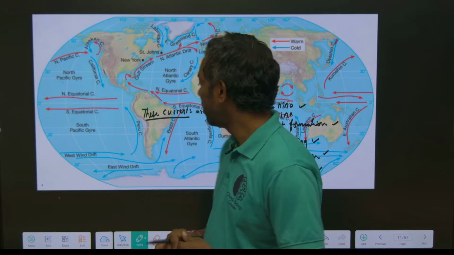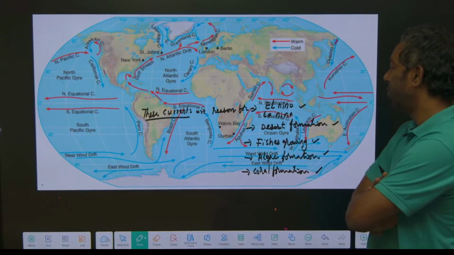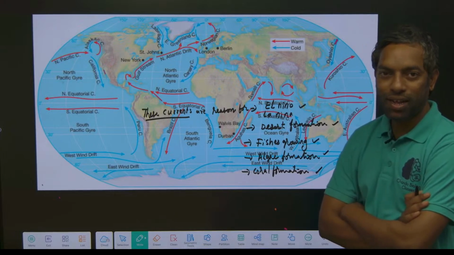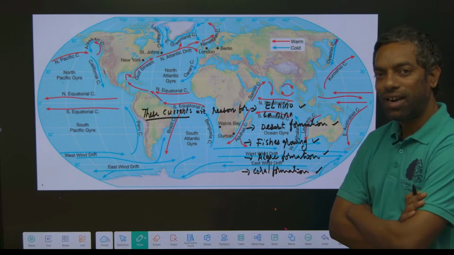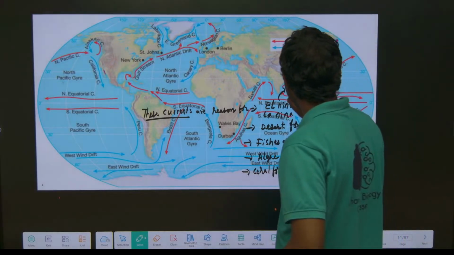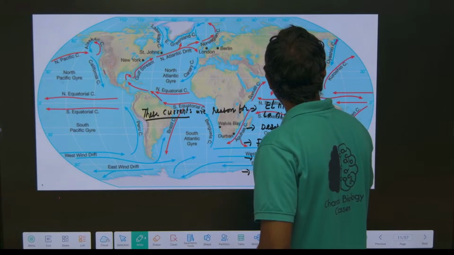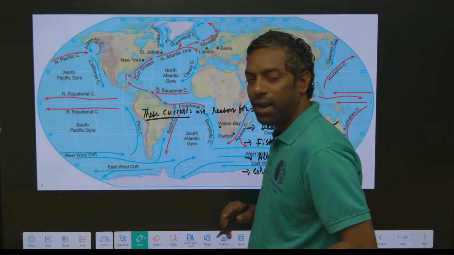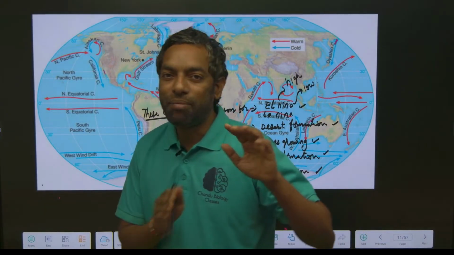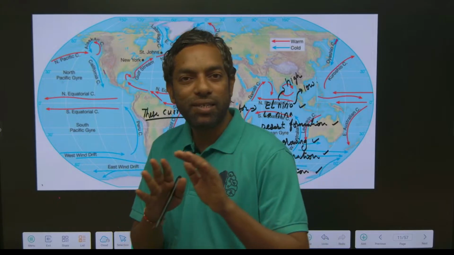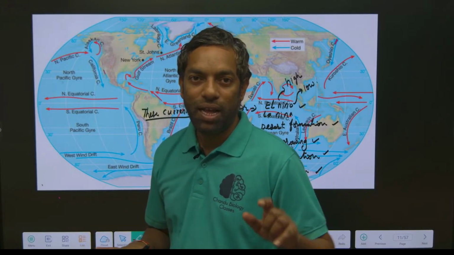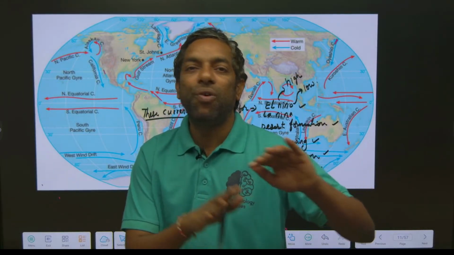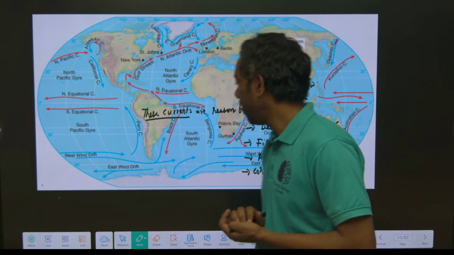We are going to discuss La Nina and El Nino here. There is high rainfall and low rainfall. Where is the high rainfall and where is the low rainfall? El Nino creates high rainfall in some areas and drought, very low rainfall, in some areas. La Nina also creates high rainfall in some areas and low rainfall in others. We will discuss this.